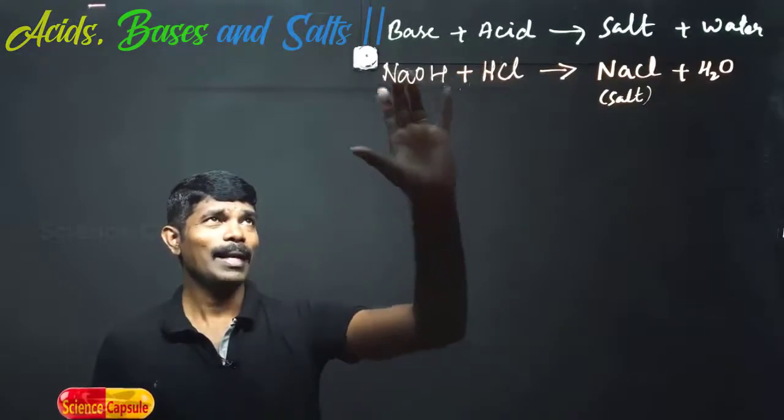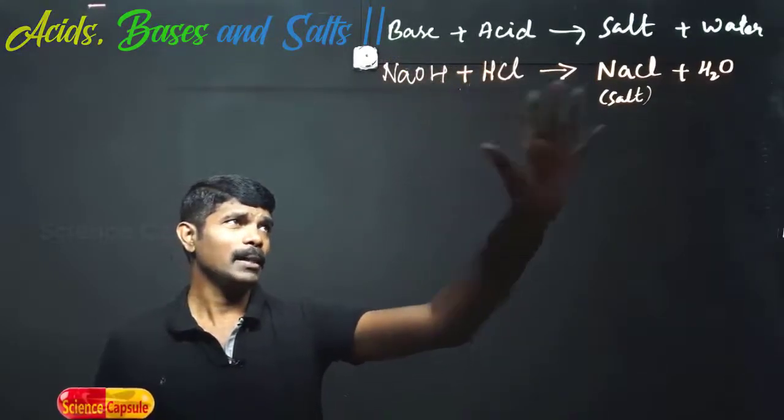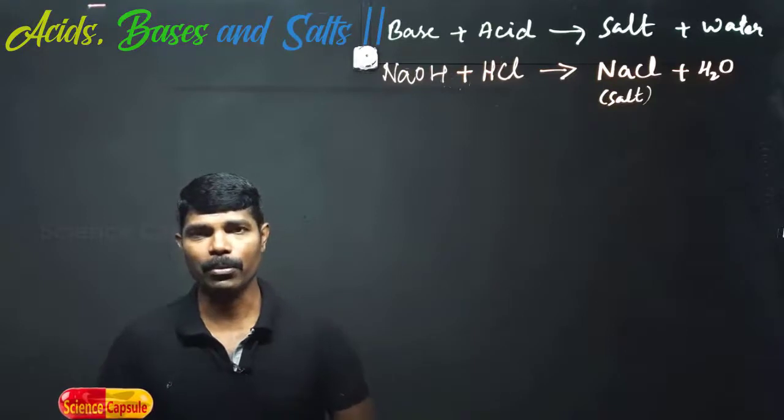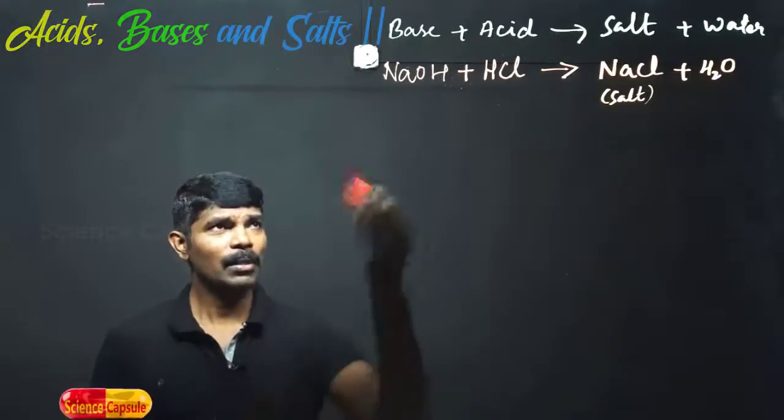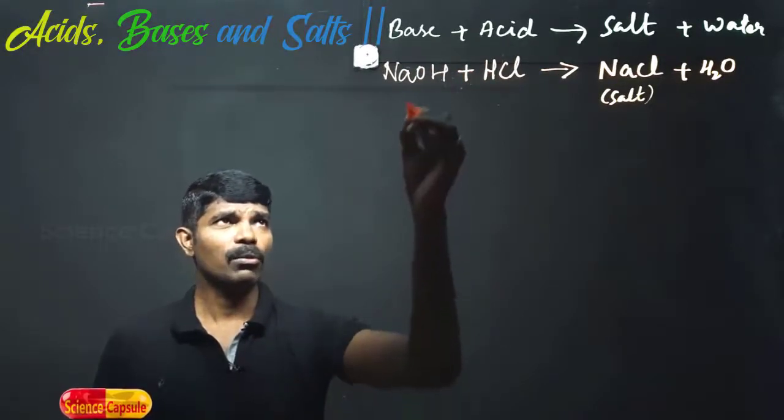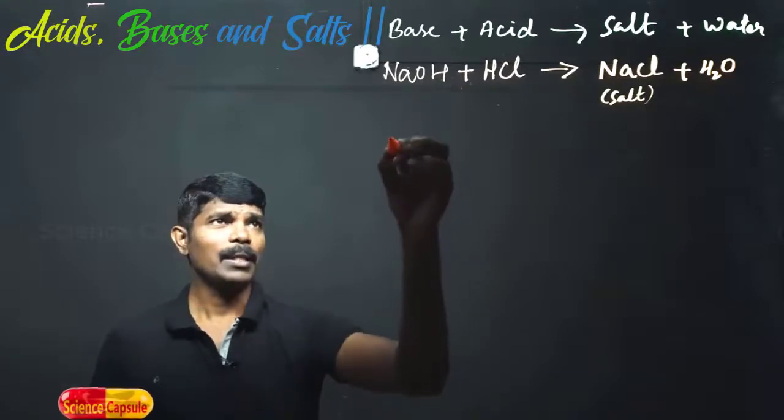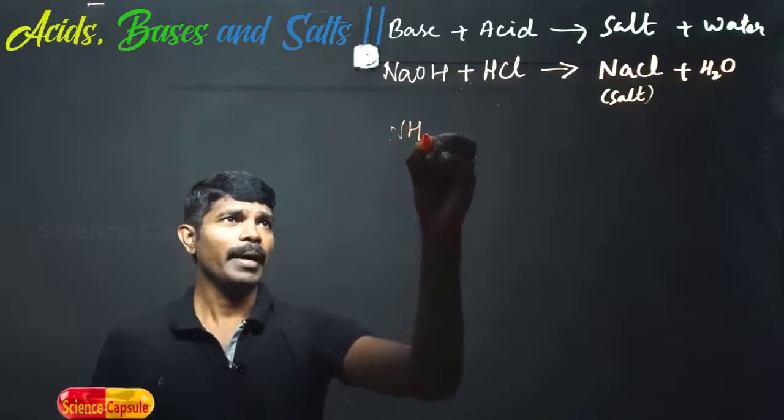So always keep in mind that when a base reacts with an acid, then salt and water are produced. This is the general equation, and you can take some other examples also. In place of sodium hydroxide, you can take ammonium hydroxide.